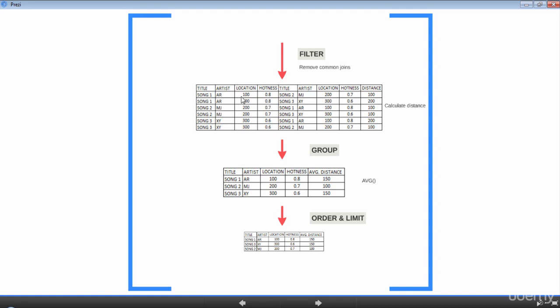So if you group by artist in this relation, all records for MJ, for instance, will be grouped. So for artist MJ, you will have AR and XY grouped. And now you can do an average on the distance column, which will give you the average distance of MJ to other artists in the group. Finally, we order the result set by average distance in descending order and limit the number of records to 1. Does it make sense? Let's now look at the script.